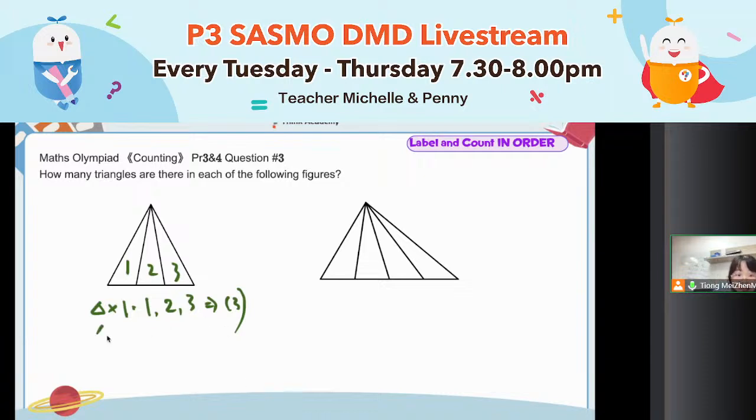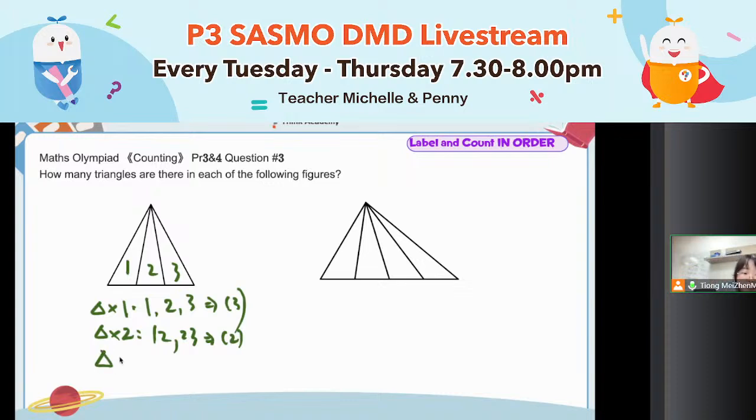Beside triangle made out of 1 small triangle, do you have triangle made out of 2 small triangles? Correct. I see the correct answer again. So 1, 2, you can combine together, become another medium-sized triangle, right? So 1, 2 is a triangle. Beside 1, 2, you will have 2, 3. That is the reason why I ask students to label, so that you can do in order. After you label, you can do it in order. So here there are 2 triangles made out of 2 small triangles.